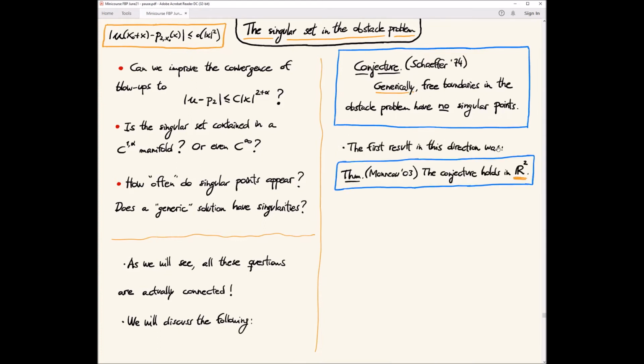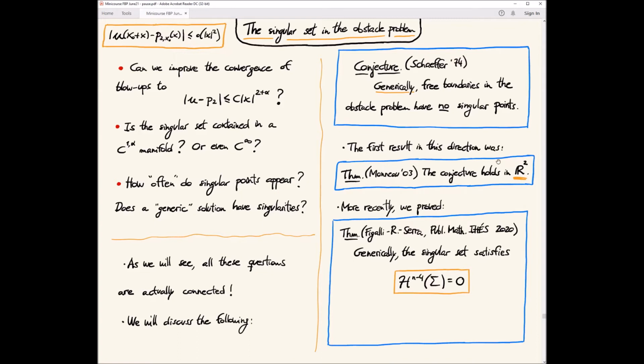Okay, so the first result in this direction was in 2003, much after Schaeffer raised the question, and it was in 2D. Basically Monneau proved in 2003 that the conjecture holds in 2D. The proof of Monneau uses not only his monotonicity formula, but also it's very 2D, basically. It really doesn't work in higher dimensions, and it uses the coarea formula. It's very nice and clean. So I think it's a very nice proof and a very nice result.